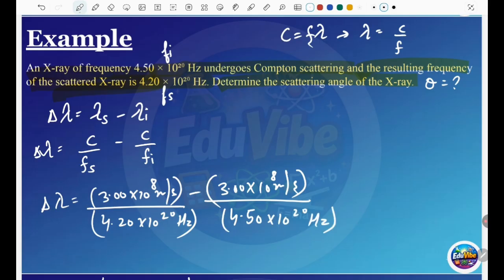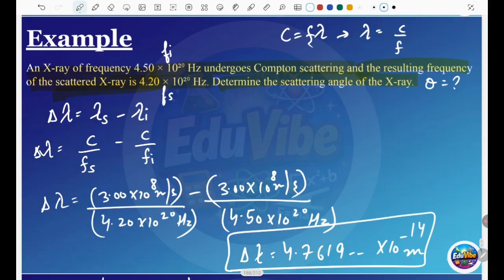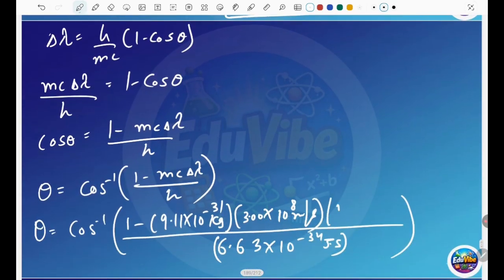You have those things too. You solve this and you get the delta wavelength of 4.7619 × 10^-14 meters. Put this over there now. You can solve this, making sure the calculator is in degree mode, and take the inverse of cos.